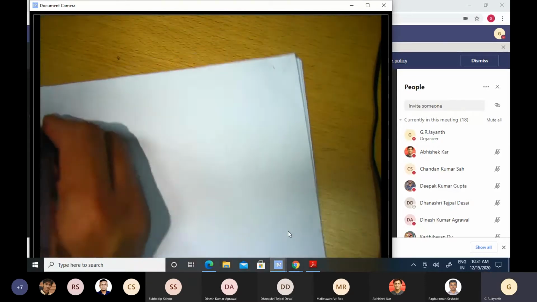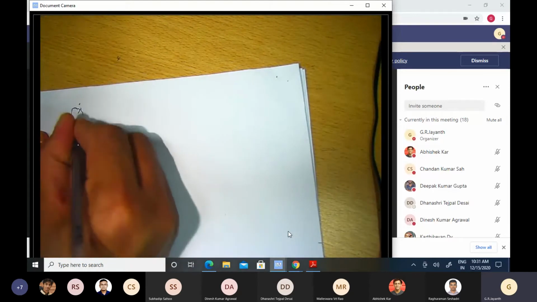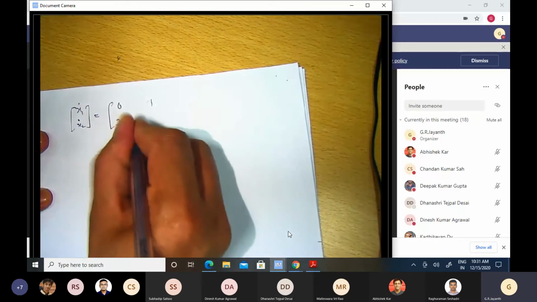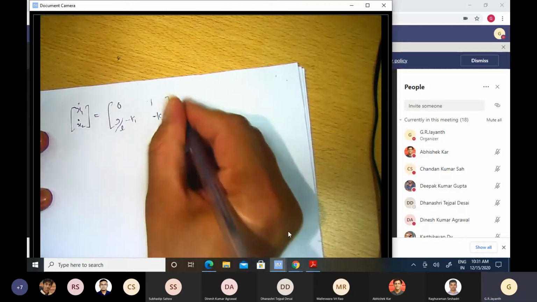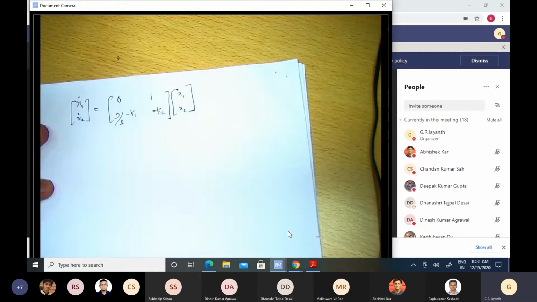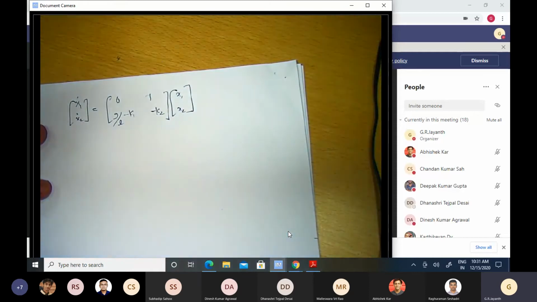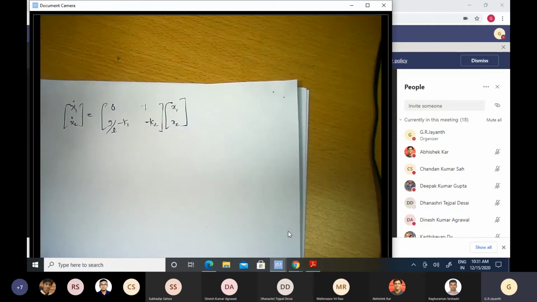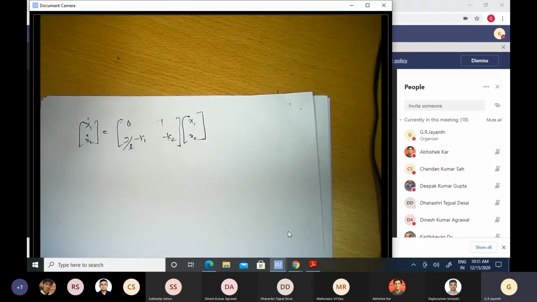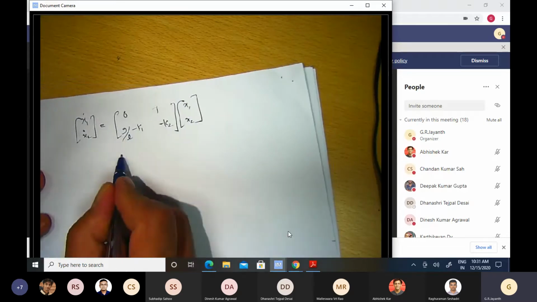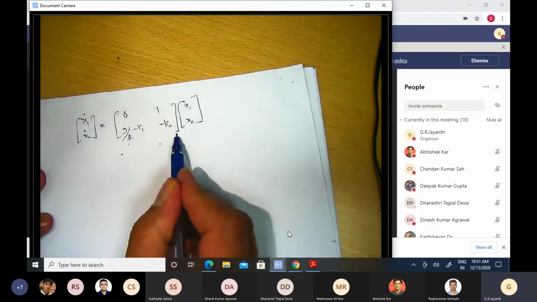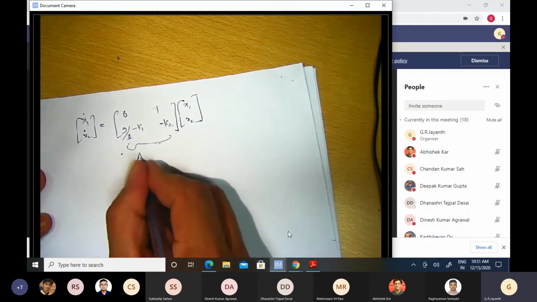Let me simplify that a little bit. I would get the dynamics to be [x1 dot, x2 dot] equal to [0, 1; G by L minus K1, minus K2] times [x1, x2]. I want to stabilize my inverted pendulum about that equilibrium position. I don't want that position to be unstable, and I want it to be stabilized by a precise desired extent. The poles should be at -10 and -20. So now I have this equation. What are the poles -10 and -20? They're the roots of the characteristic equation of this new matrix A minus BK.